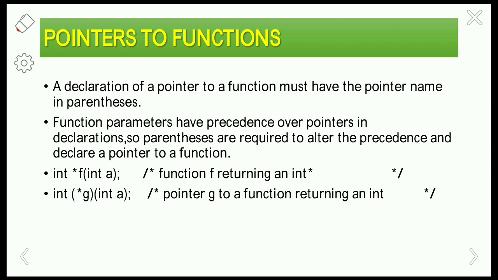So that's why g is a pointer to a function returning an integer type. So we have to mention the parentheses here. Parentheses are a must to determine the precedence and associativity of the particular function.